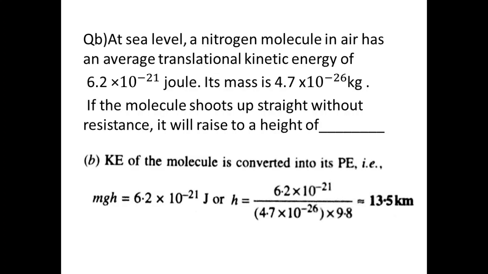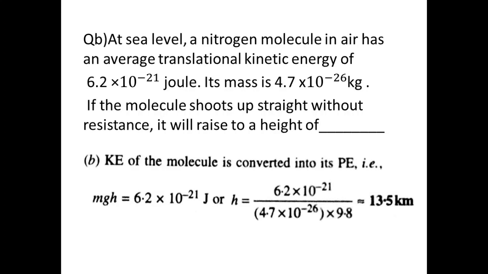Then, at sea level, a nitrogen molecule in air has an average translational kinetic energy of 6.2 into 10 power minus 21 joule. Its mass is 4.7 into 10 power minus 26 kilogram.